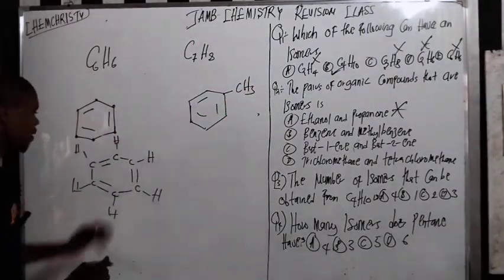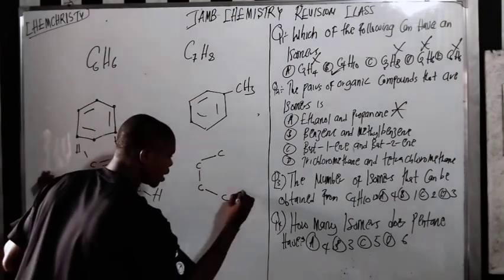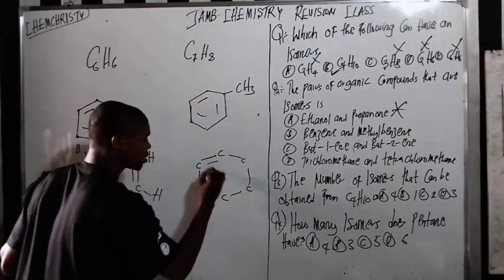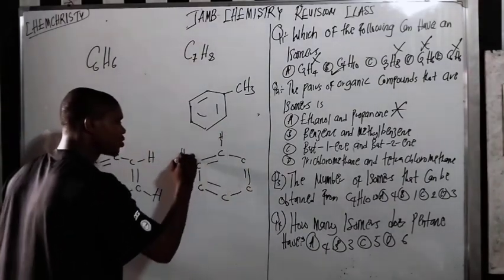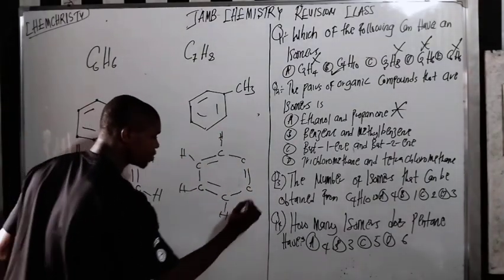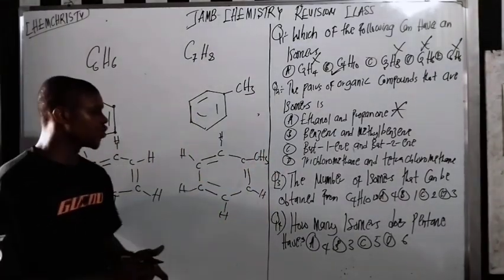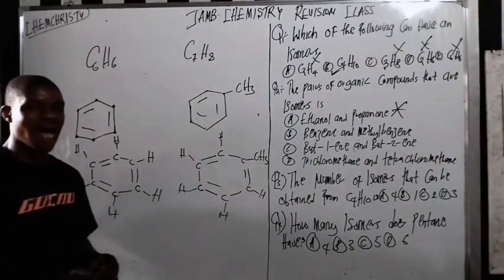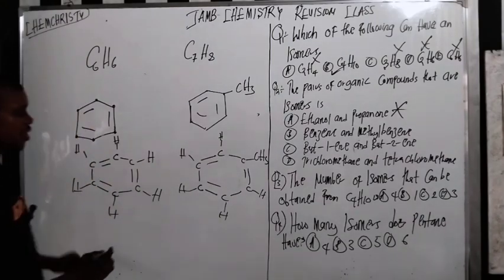Do you understand? So just like this structure of benzene here, we have hydrogen, hydrogen, hydrogen, hydrogen, hydrogen. Here we have CH3. Can you see that? So if you check very well, two of them do not have the same molecular formula because here we have C6H6, right?